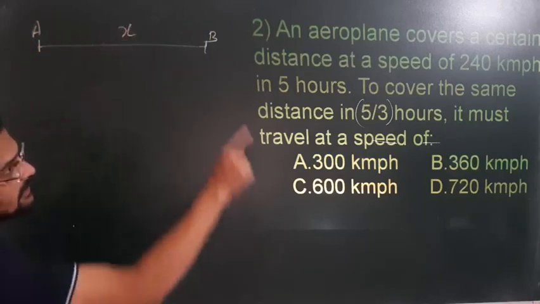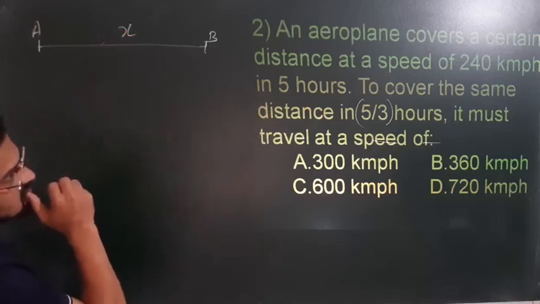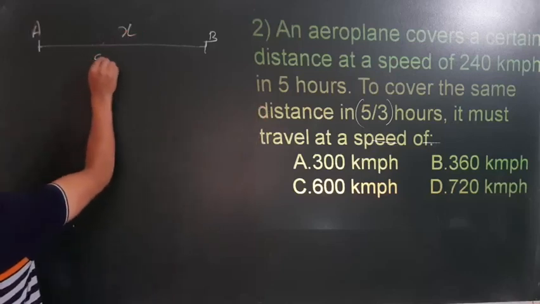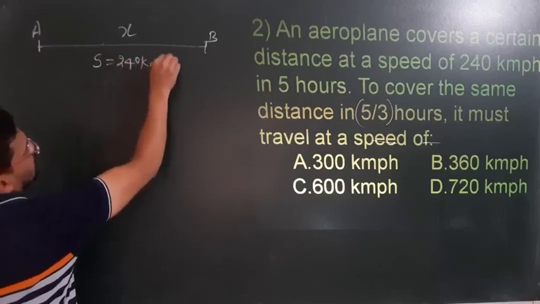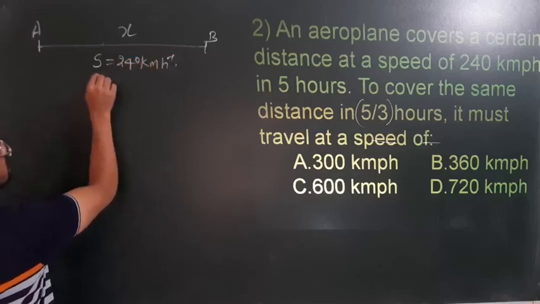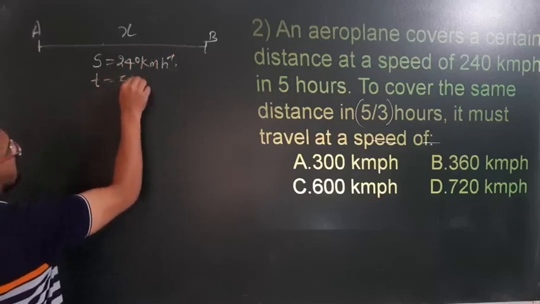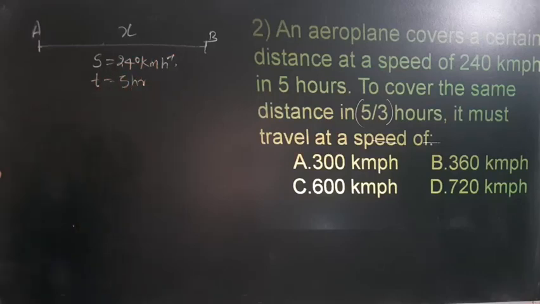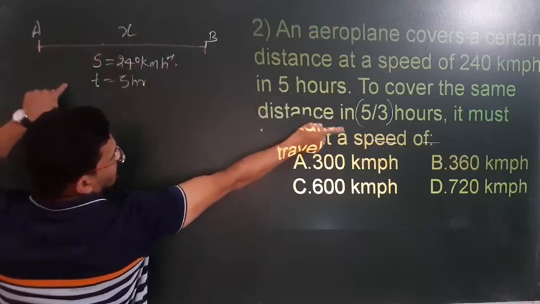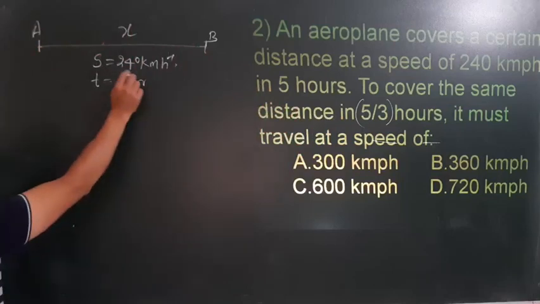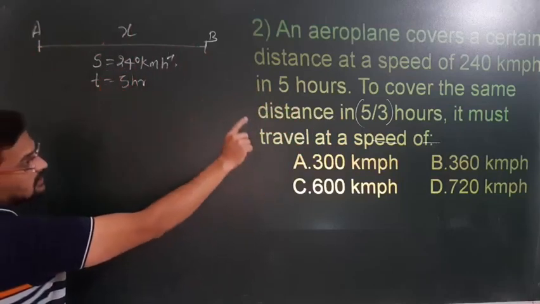It covers the distance at a speed of 240 km per hour and takes 5 hours. Now to cover the same distance in 5 by 3 hours, how much is the speed?